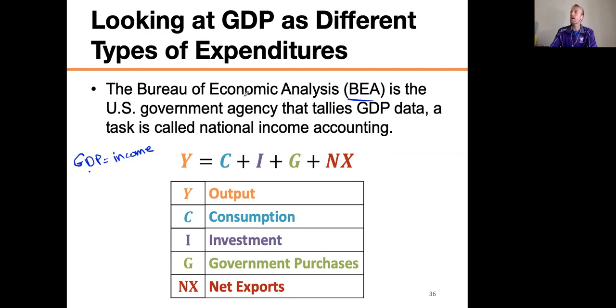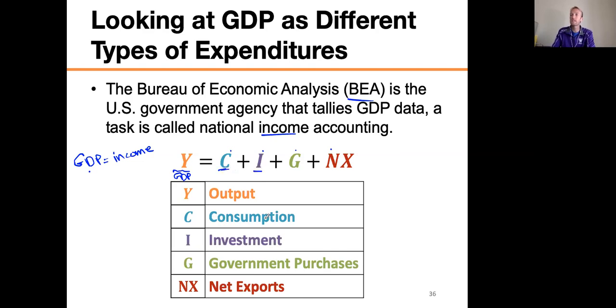That is why we can call it national income accounting, but actually all of these categories you're about to see are expenses, or stuff that people spend money on. So here's the way we write it down. Y stands for GDP, or the output. We often call it output because remember, GDP is just the amount of stuff that we make. C: we add up how much money people spent on consumption in the United States in a year. Every single new good that you bought, that's consumption. So we add that up.